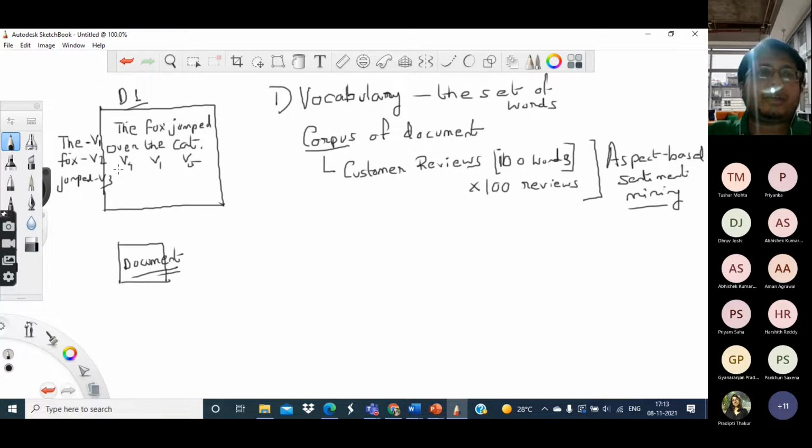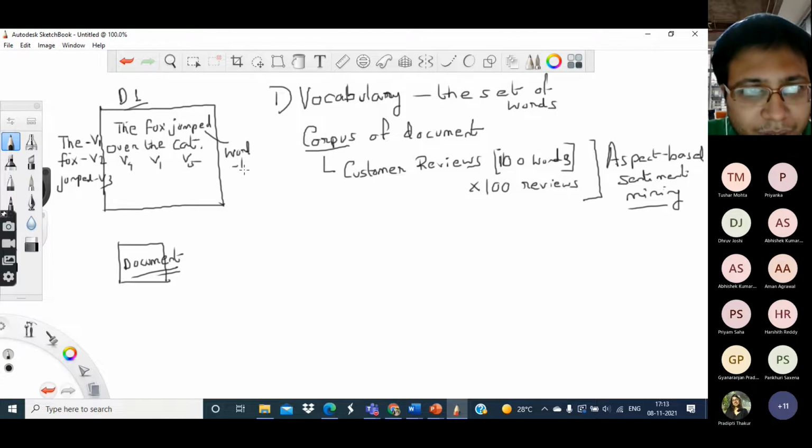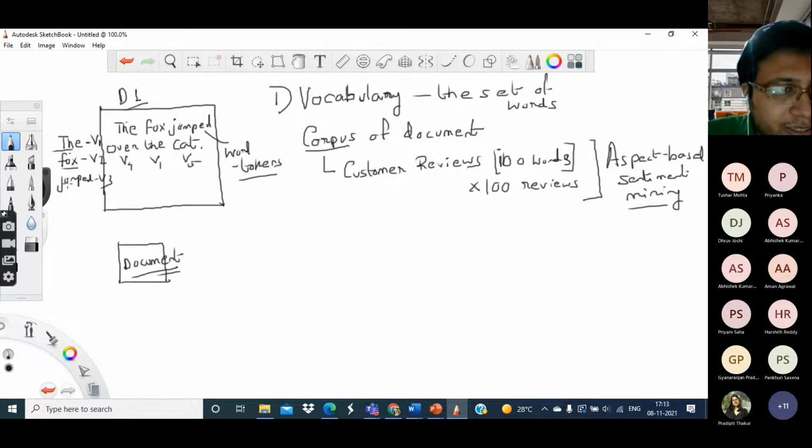So basically, we have a set of documents like this. Every document is a collection of words. Now I will no longer call these things words. Instead, I will call these word tokens. And these unique words make up my vocabulary. These are what I will call words. So in the convention of natural language processing, there is a difference between words and word tokens.